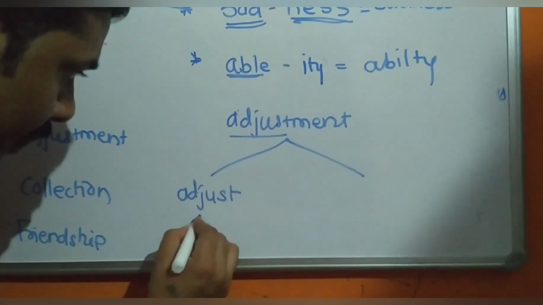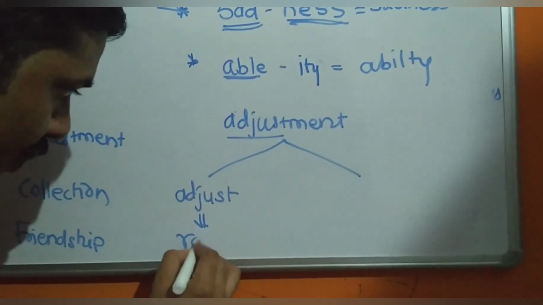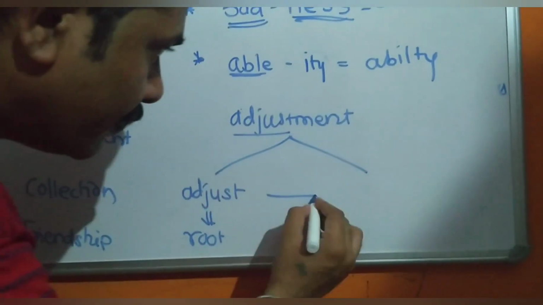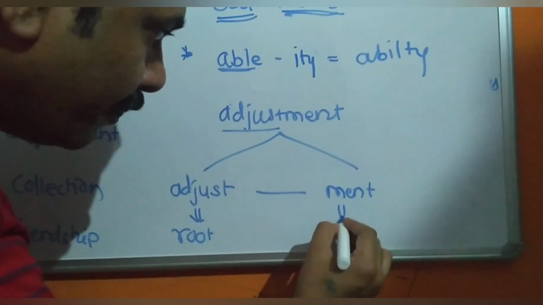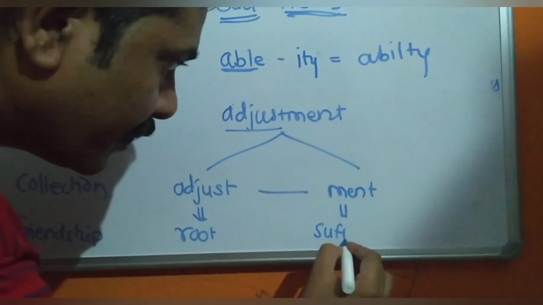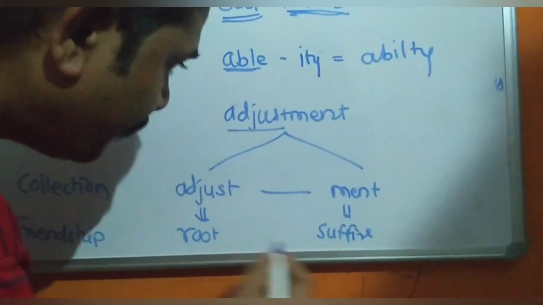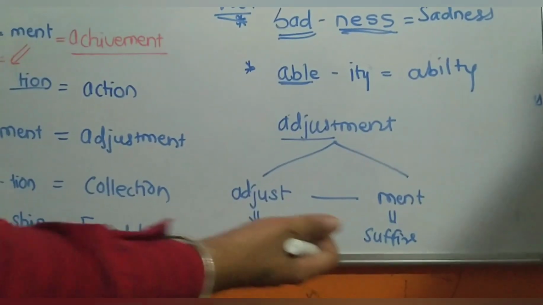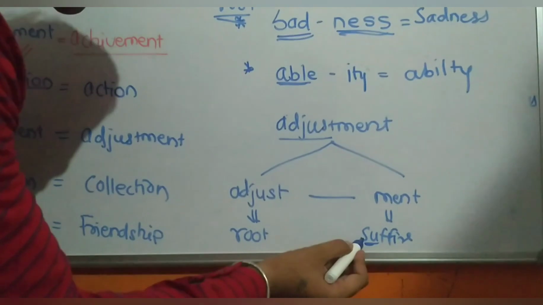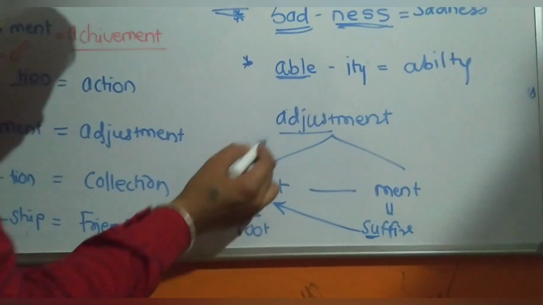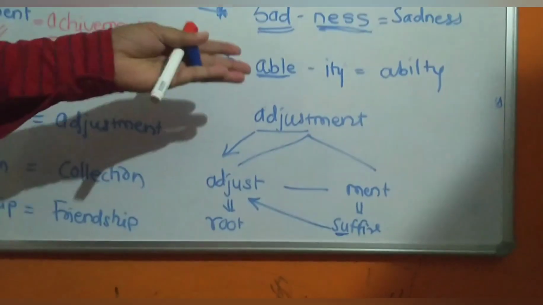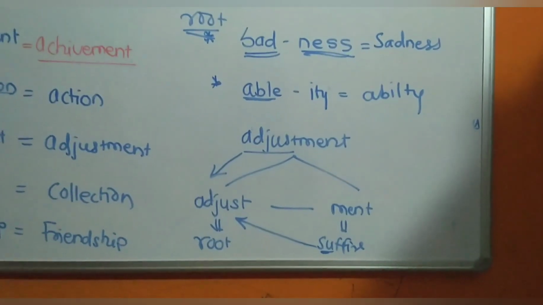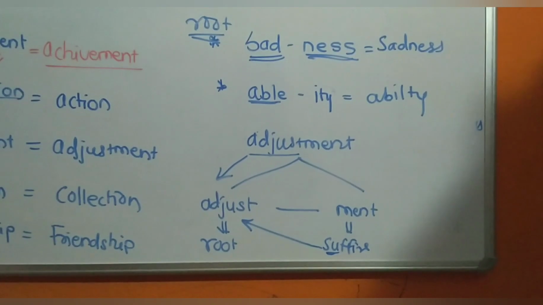Adjust is the root and -ment is the suffix. If you join the suffix to the root, it becomes the word adjustment. With the help of these examples, we can make a number of abstract nouns.